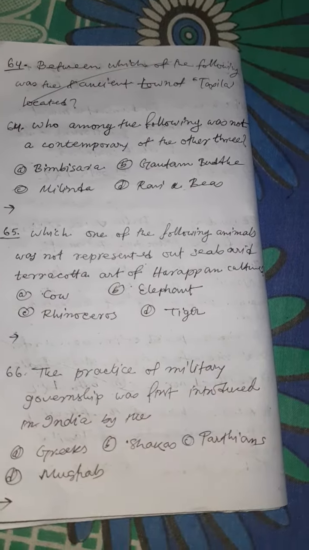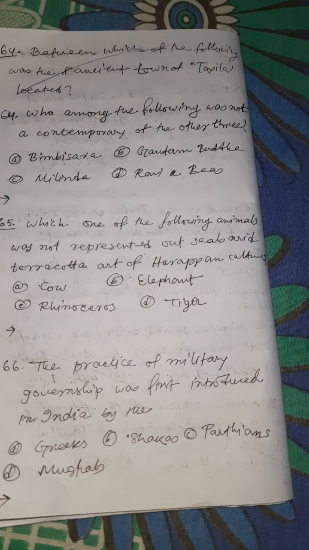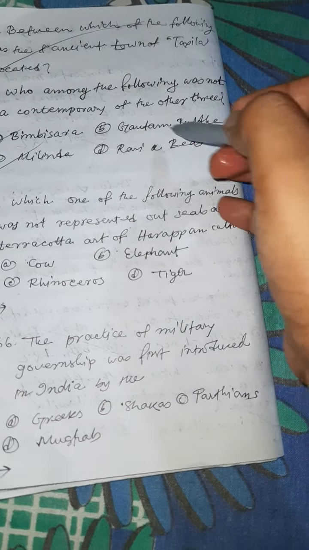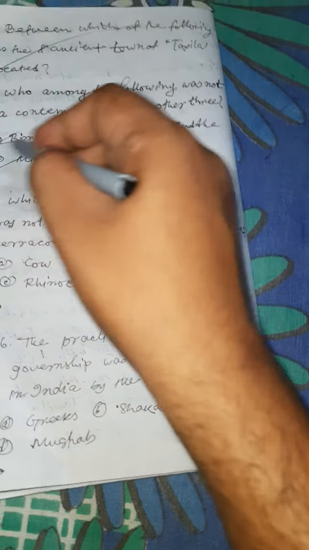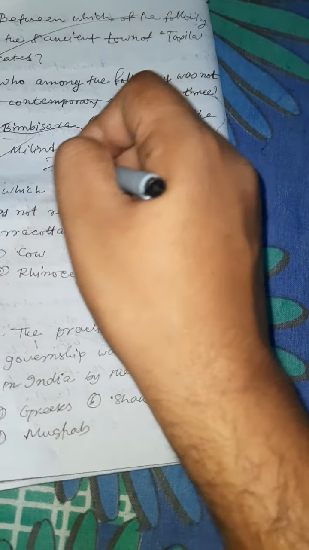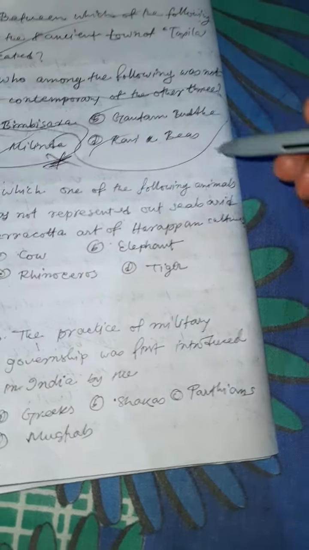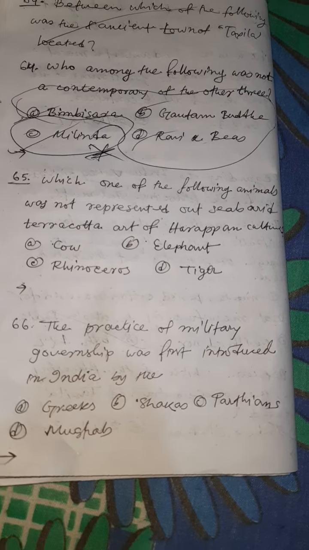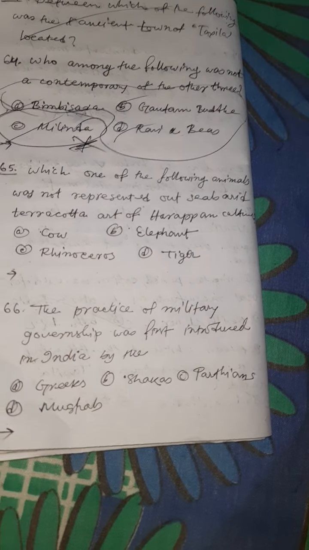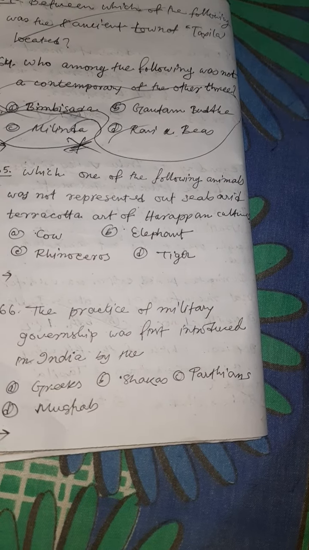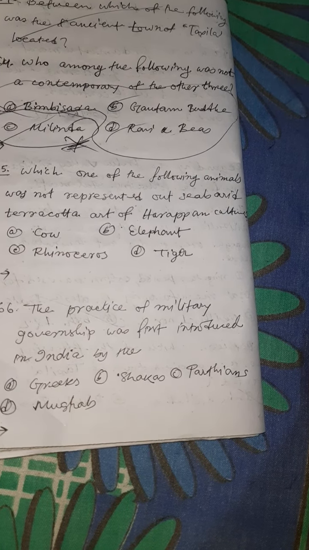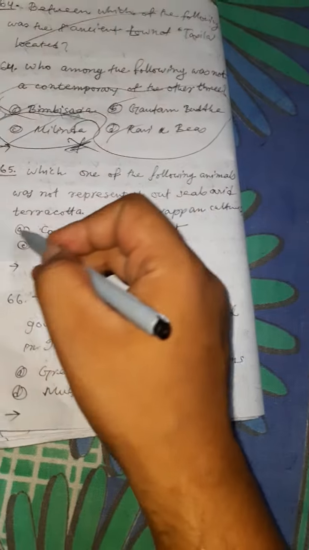Who among the following was not a contemporary of the other three? Answer is Milinda. The rest, Bimbisara, Gautama Buddha, they were contemporaries, but not Milinda. Which one of the following animals was not represented on the seals and terracotta art of Harappan culture? The answer is cow.